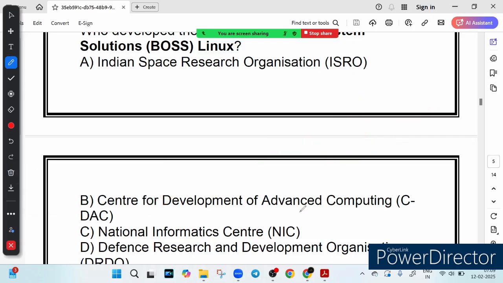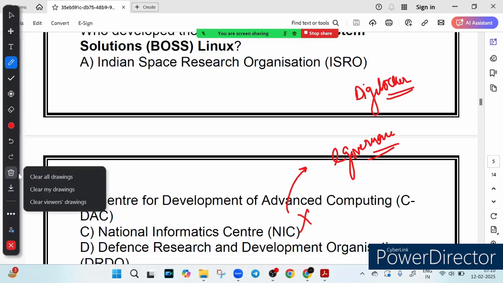Option C says NIC. NIC is wrong. NIC primarily works on e-governance, right? E-governance means they develop digital platforms for government services, but they do not focus on operating systems like BOSS Linux. You might have heard of DigiLocker. The DigiLocker app, which allows you to store digital documents like Aadhaar and driving license, is an NIC project, but NIC does not develop operating system software.